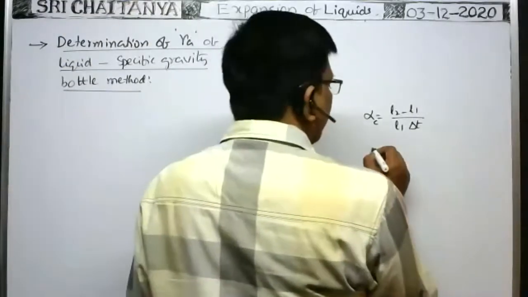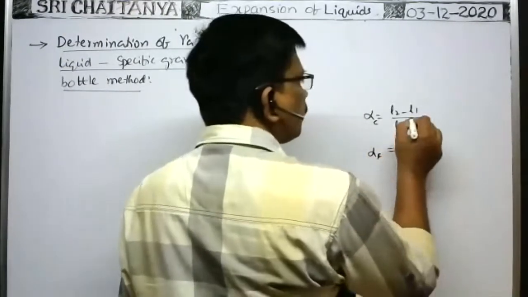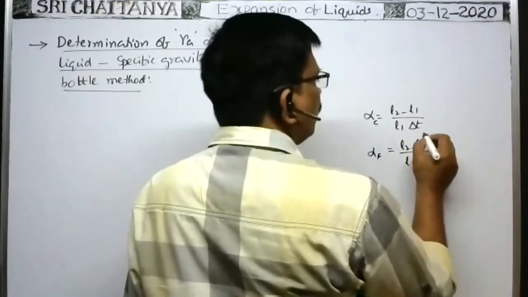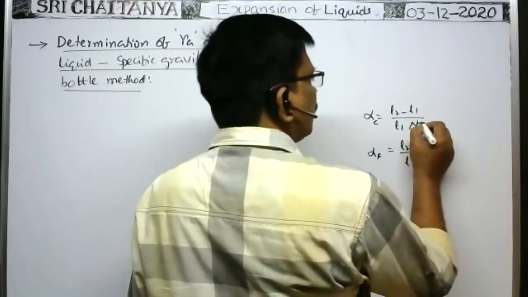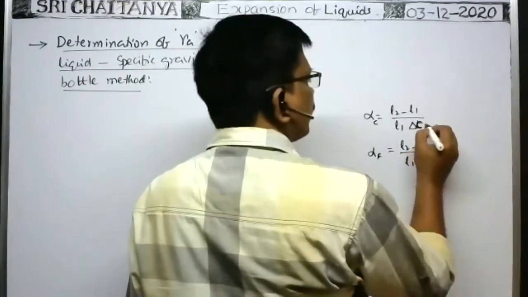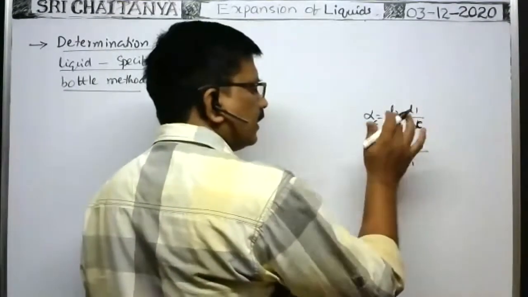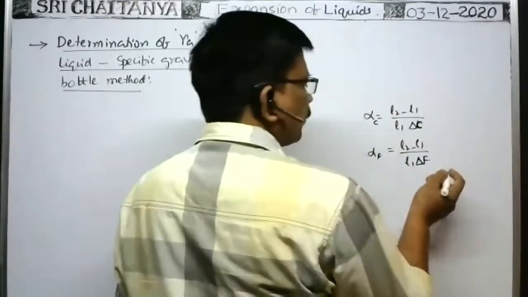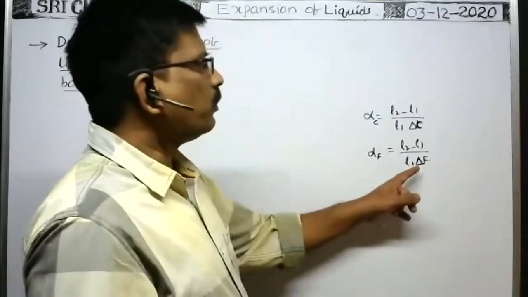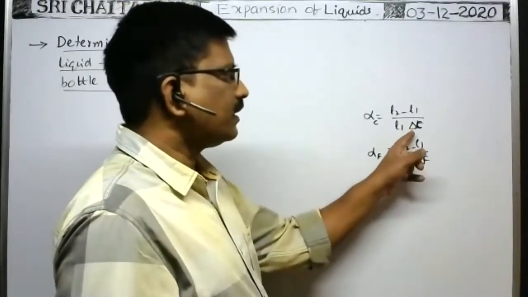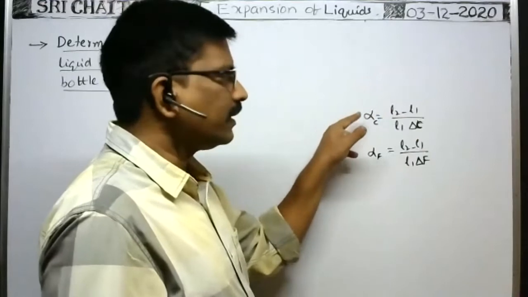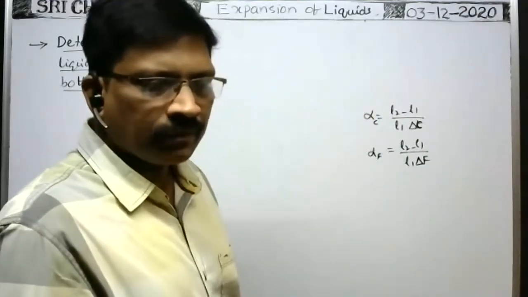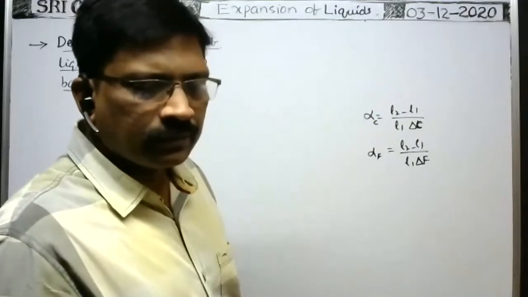Next, suppose the temperature difference is measured on the Fahrenheit scale, then L2 minus L1 by L1 into delta F. Here it is delta C, because the difference in temperature is measured on the centigrade scale, and there it is measured on the Fahrenheit scale. What is the relation between them?